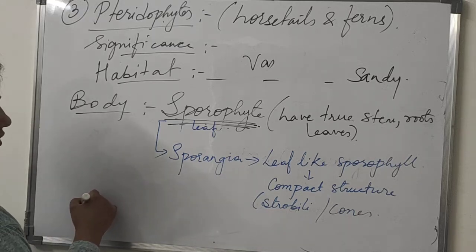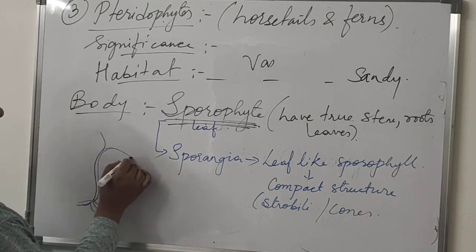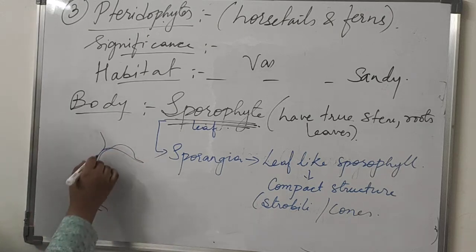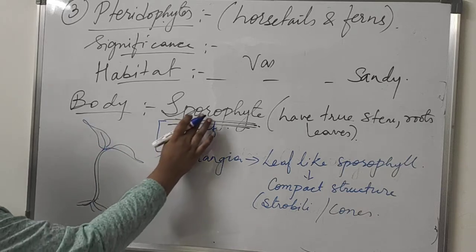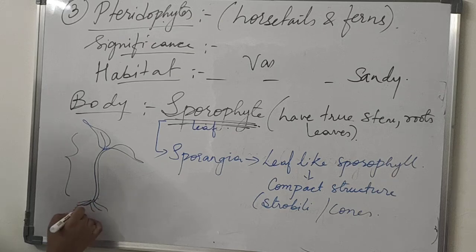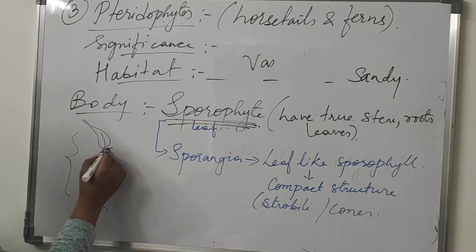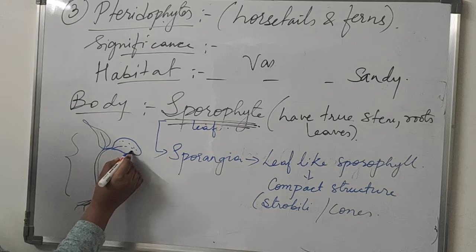So here is this sporophyte having true roots, having true stem, and having true leaves. This is a sporophyte. But in some cases, these leaves modify and they develop like a cone.